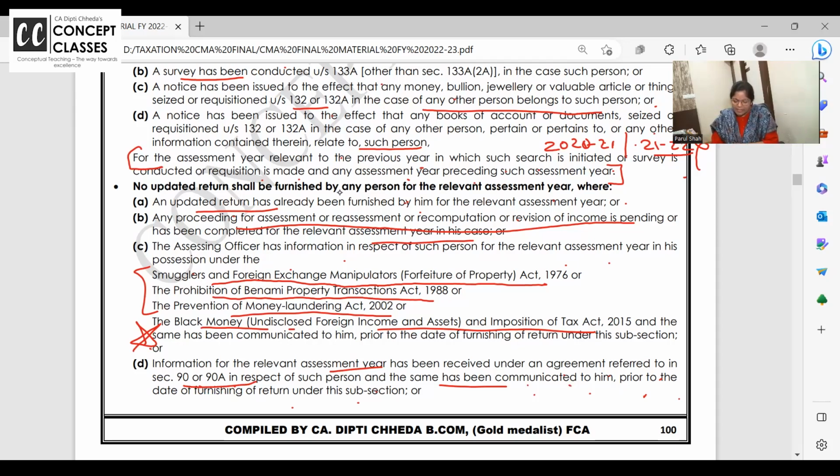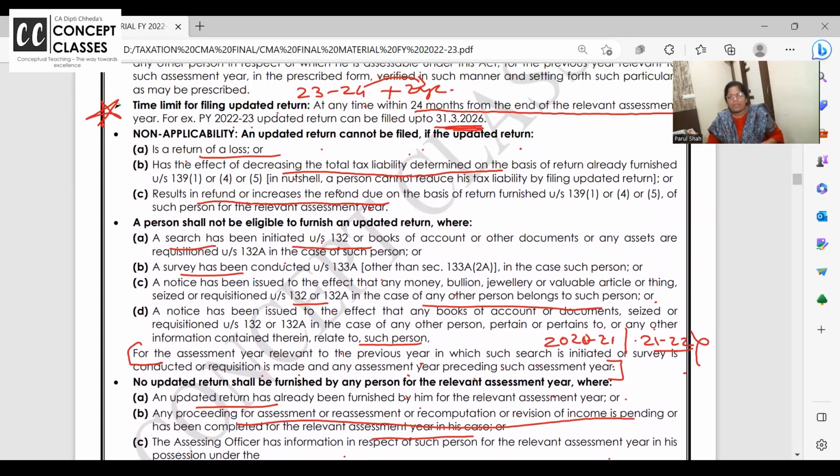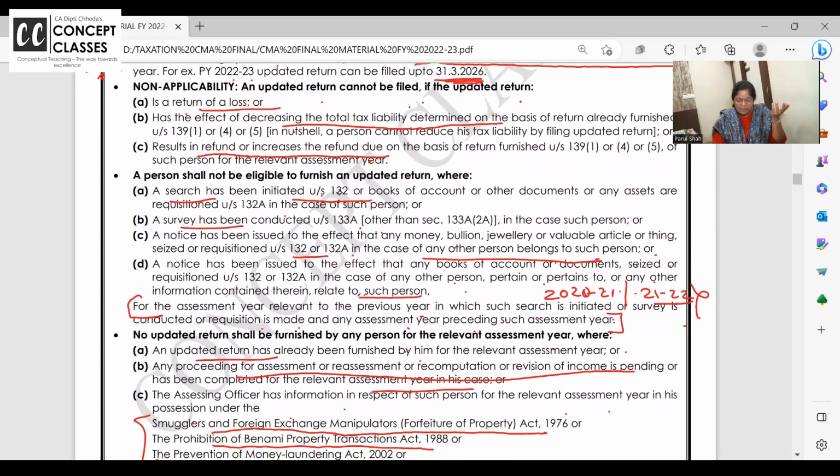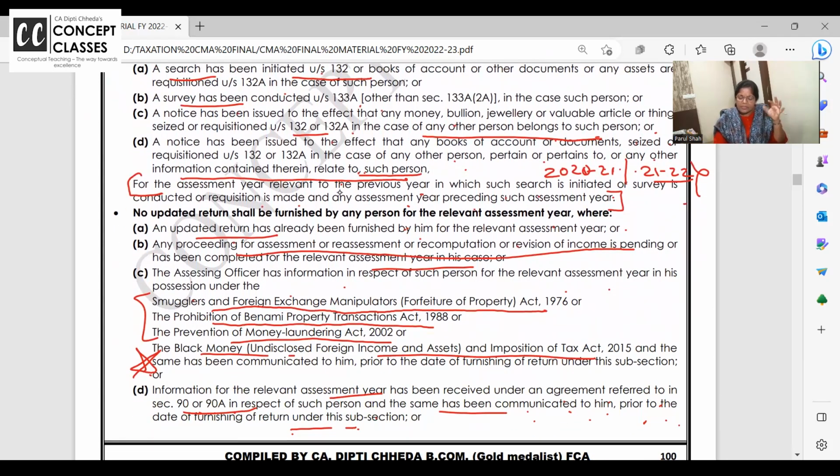And the same has been communicated to him prior to the date of furnishing the return. So in all these cases, you cannot file an updated return. What are the cases? Once again, a raid is going on, or a survey under 133A is going on. Or a raid or survey at some other person where assets belonging to such person are caught, or notice is received that some raid is there at the other person, but information regarding you also is disclosed. Or an updated return you have already filed, you can't file again.